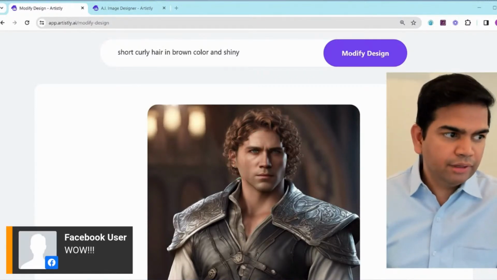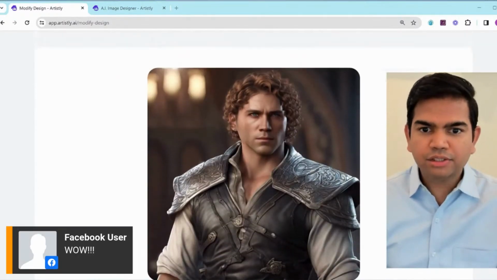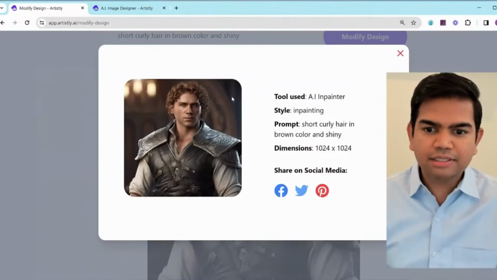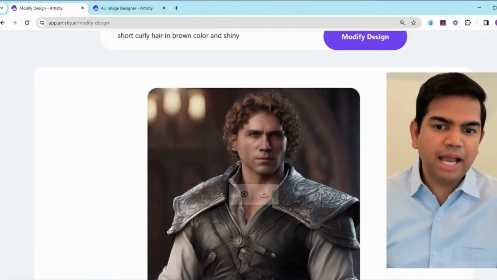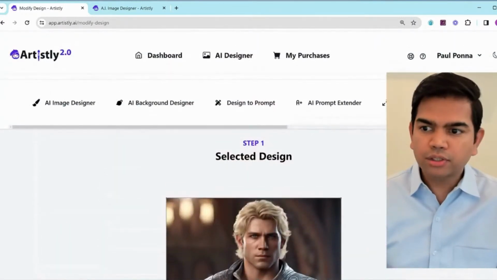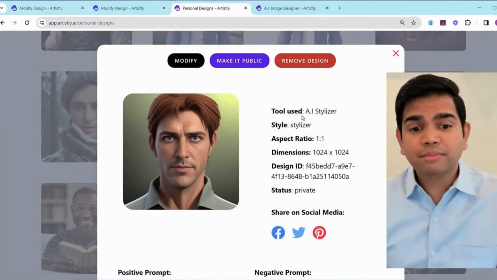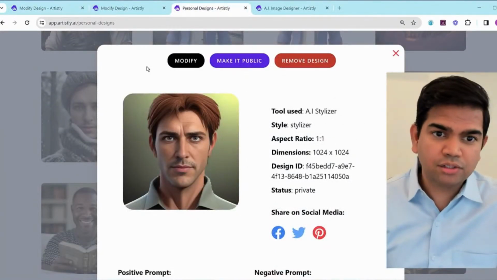Now, you can even add a mustache or some elements here. You can even add sunglasses if you desire. So you can save this. Obviously, this is going to be added into your personal designs, so you can go into your personal designs. I'll go there right now. Now let's try something else unique. Okay, let's add a mustache right now. So there's another design I have.